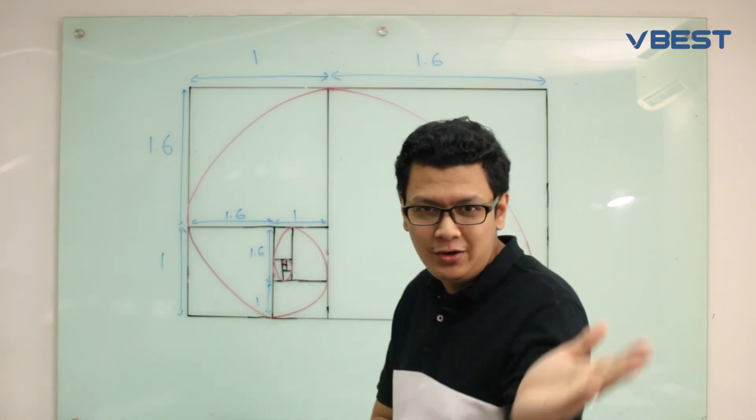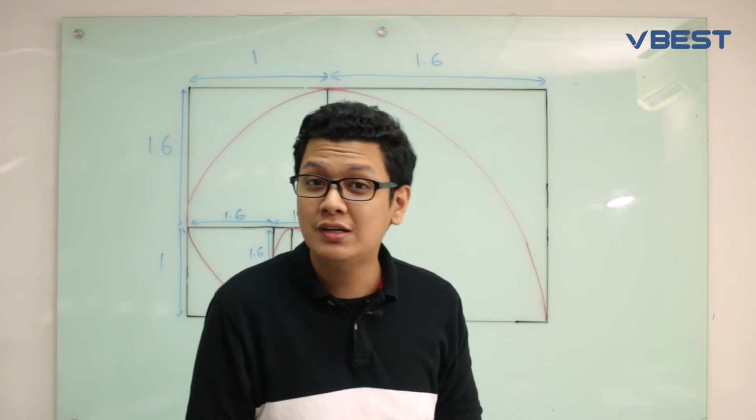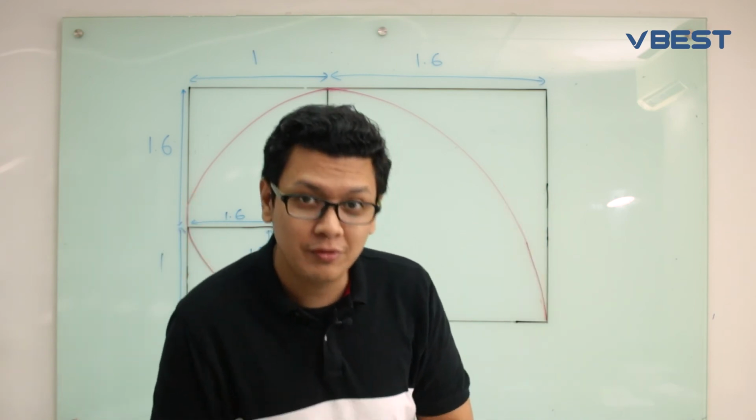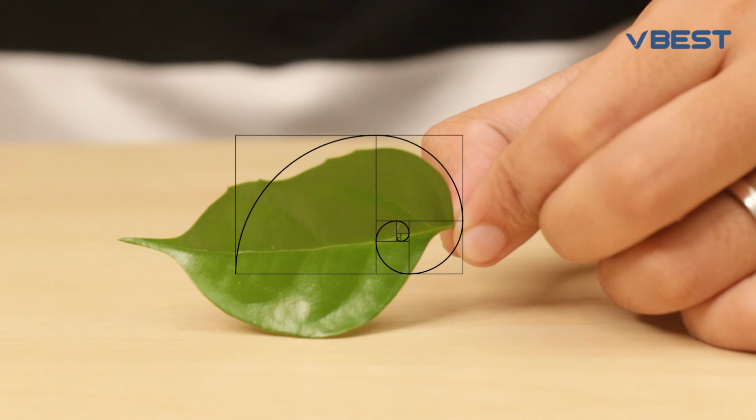Okay, so later on in the next one, I will show you the things that are very close to us and also apply the golden ratio. Alright, let's go. So let me show you examples of the golden ratio in things very close to us. Let me get it for you. Ta-da! Okay, so this is an example of the golden ratio happening very close to us.